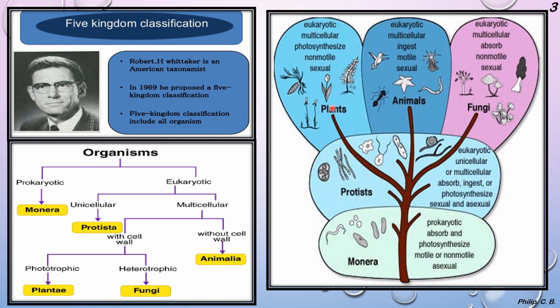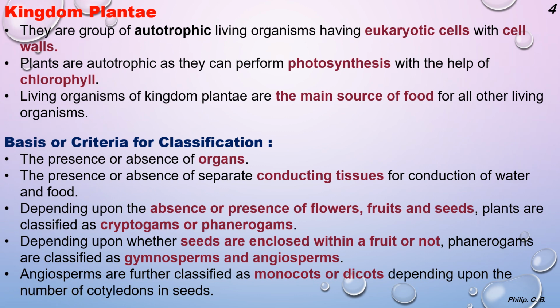The third, plants, are again eukaryotic and multicellular like the animals, photosynthesize, that is they have chlorophyll, non-motile, that is they don't move from one place to another, and sexual, that is they reproduce by gametes.